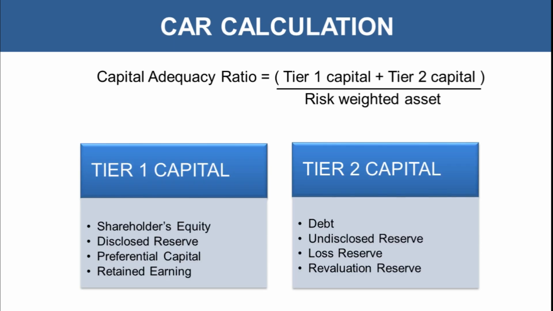Now coming to CAR calculation. How is capital adequacy ratio calculated? The formula is tier 1 capital plus tier 2 capital divided by risk weighted assets. What can come in tier 1 capital? It would be shareholders equity, disclosed reserve, preferential capital and retained earning. In tier 2 capital it would be debt, undisclosed reserve, loss reserve and revaluation reserve. Adding both these capital components and dividing by risk weighted assets, the risk which we have assigned to different asset classes, we can calculate capital adequacy ratio.